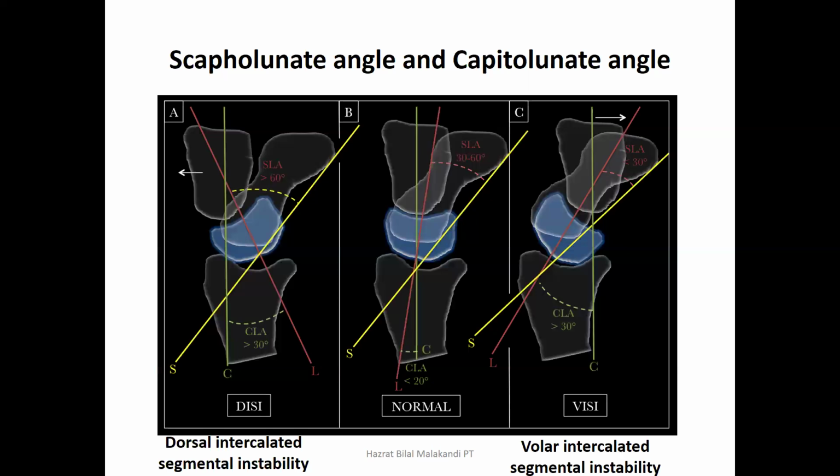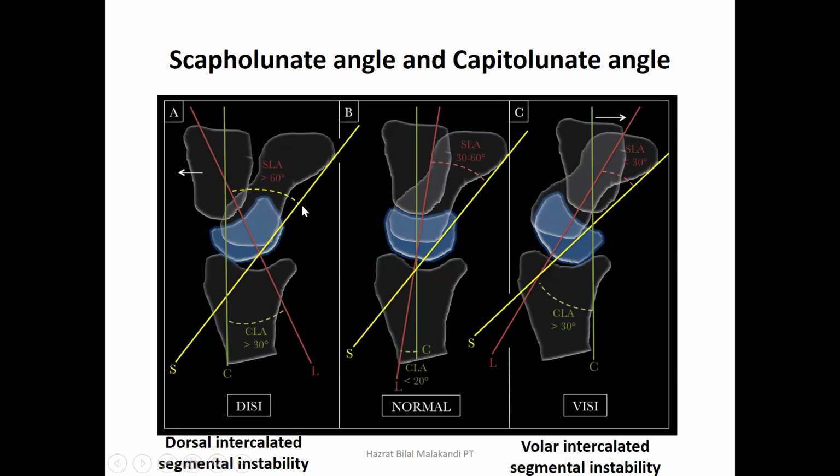The capitolunate angle, when there is instability, will always be more than 30 degrees. Normally the capitolunate angle should be less than 20 degrees, but if this is between 20 and 30 degrees, it's still in the margin. But if it is more than 30 degrees, then there is an obvious instability in the carpal.